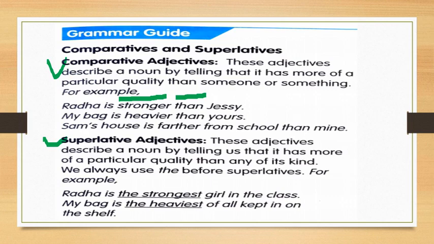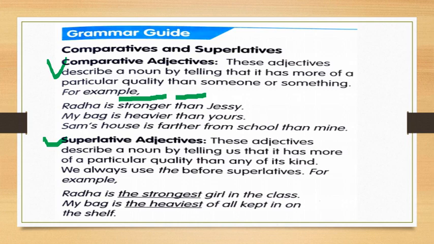We always use the before superlatives. So here it's the highest degree, where there is no comparison actually. The quality is of a higher level, or that particular person or thing has more of a particular quality than anyone of its kind.